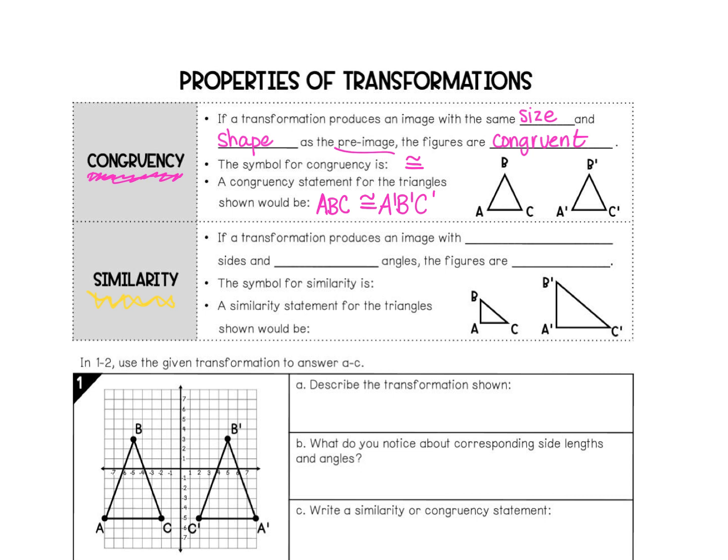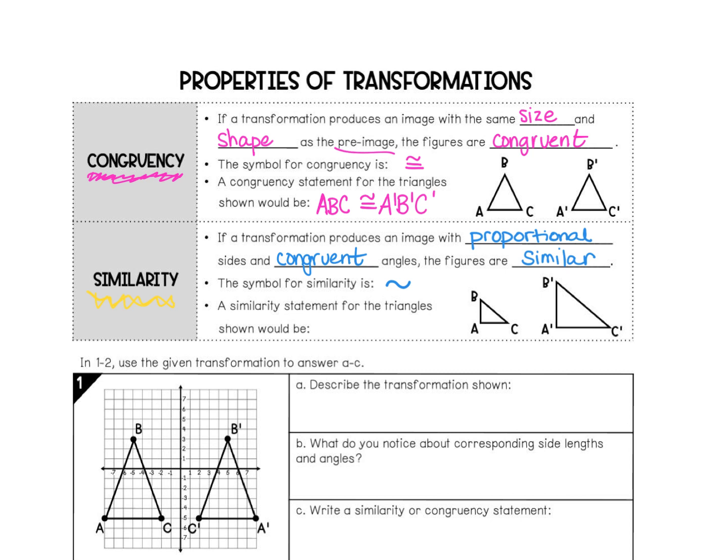We're going to go through what similar means. If a transformation produces an image with proportional, not the same size, but proportional sides, and the angles would still be congruent, then we call these figures similar. So those are the two different categories, congruent and similar. The symbol for similar is just the tilde, not the equal sign.